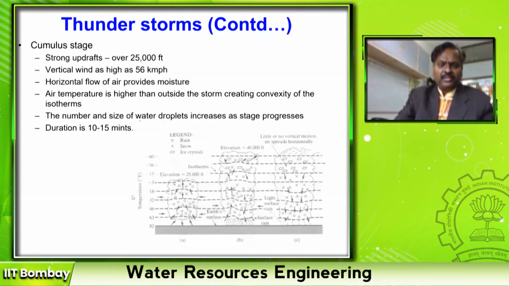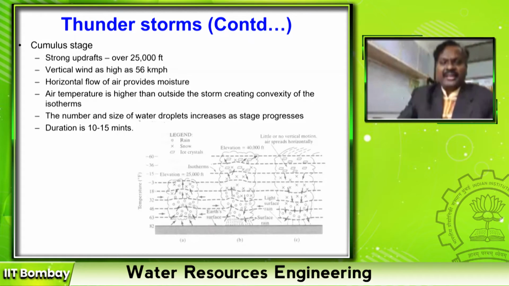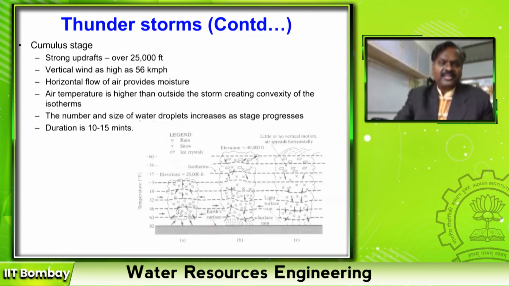When the dry wind is moving up, it not only moves the dry air, it also takes away all the dust particles. Right? And as it moves to higher and higher altitude, it also picks up certain moisture, and the water crystallization process goes on increasing as it progresses from low level to higher level. So the duration of this process is 10 to 15 minutes. That is the starting of my thunderstorm.